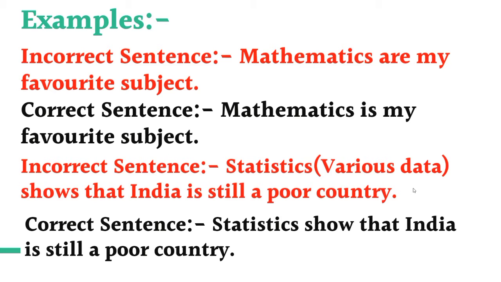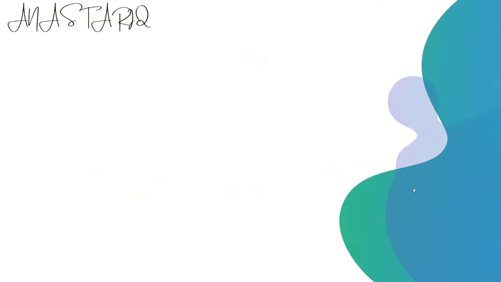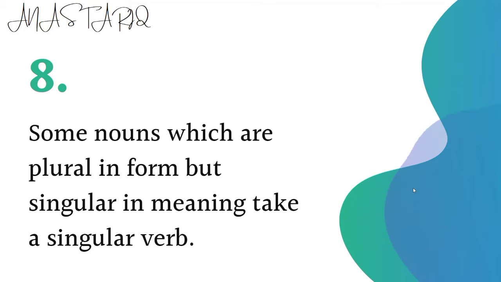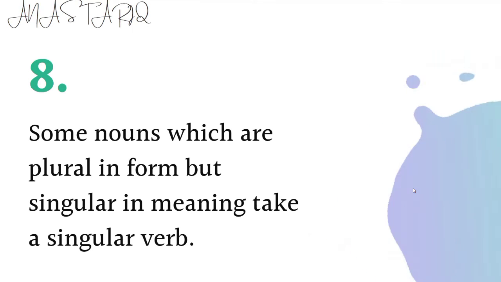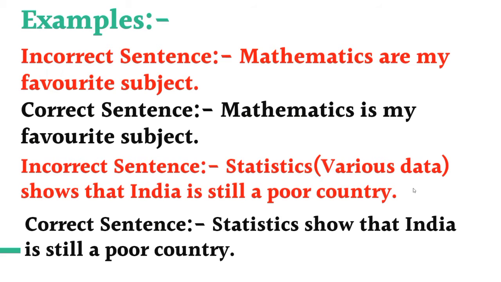Here statistics is not giving a singular meaning, so it will take a plural verb. Here statistics is not a subject. If we were saying statistics is my favorite subject, then statistics is singular, so it will take a singular verb. But here we are referring to various data.